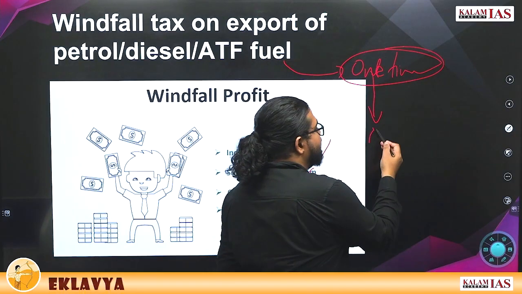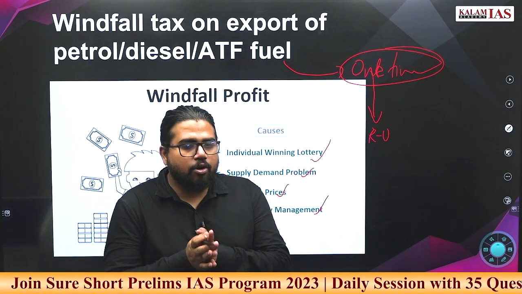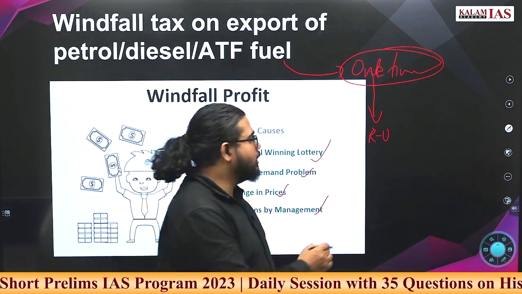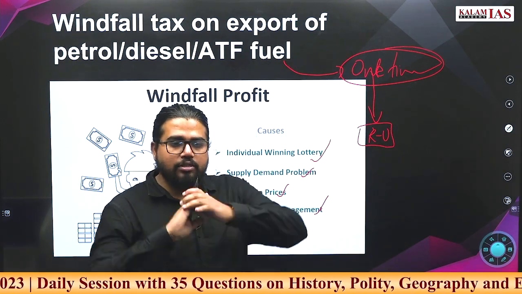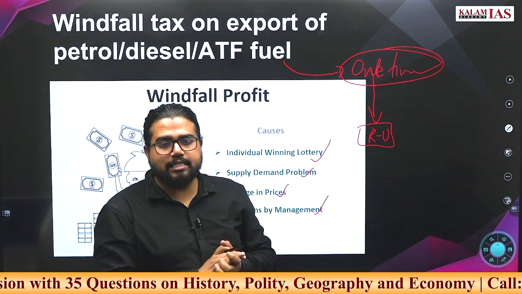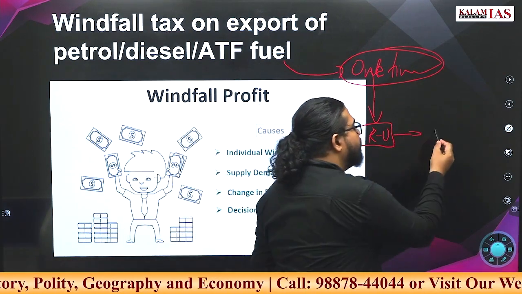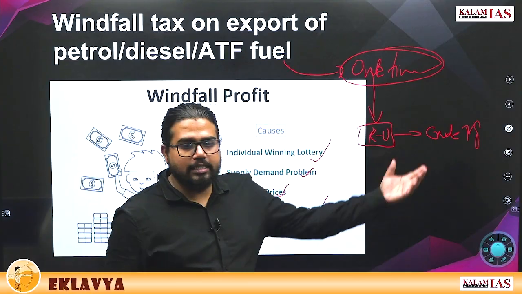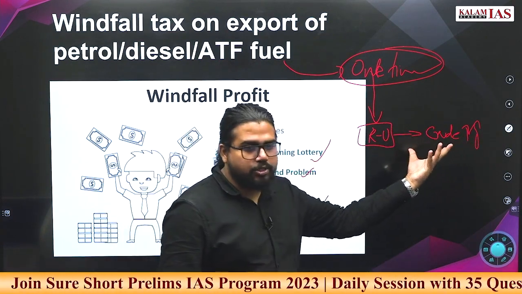First, this Russia-Ukraine crisis happened. What happened with the Russia-Ukraine crisis? The whole gas and crude oil market was disrupted because Russia is one of the greatest suppliers of crude oil as well as natural gas. So the supply chain of all this industry was disrupted. Now what was the implication of this? Crude prices shot up. It was extremely high.